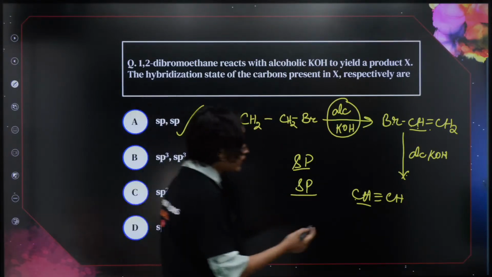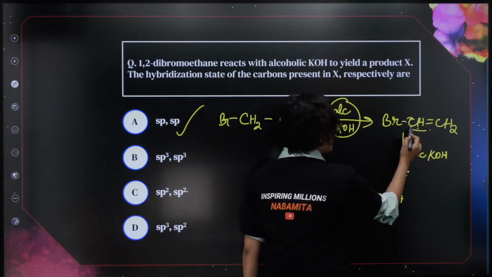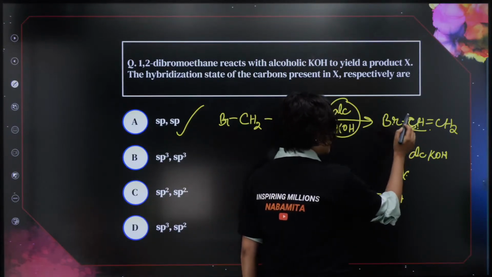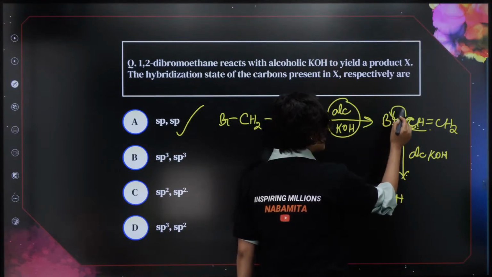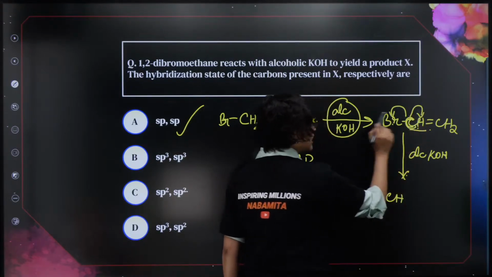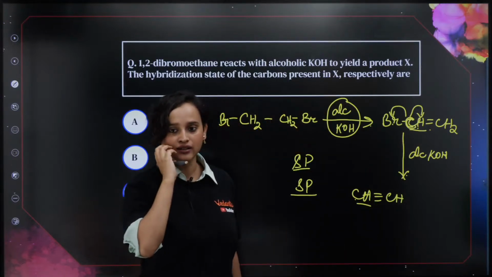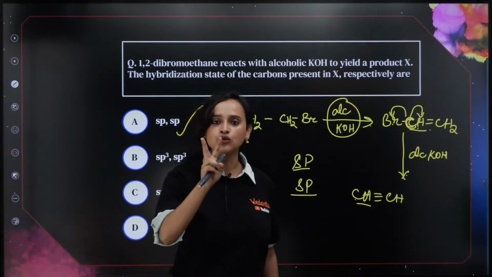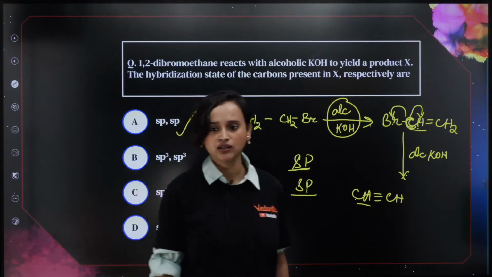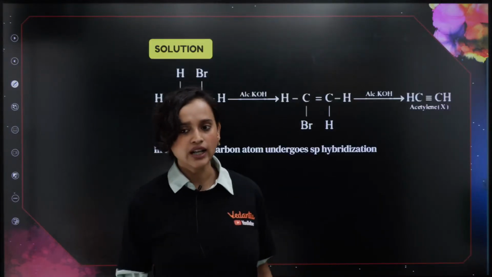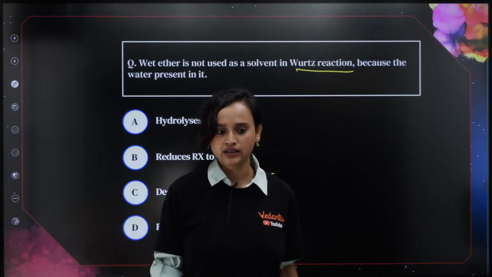Okay, all I did was this carbon. If I have to find the hybridization for this carbon, I checked that this is connected to this atom, and it's also connected to this atom. That means it only needs 2 hybrid orbitals. So that means it has to be sp. That's all that I did. Correct. Okay.